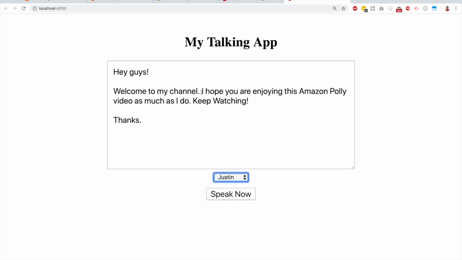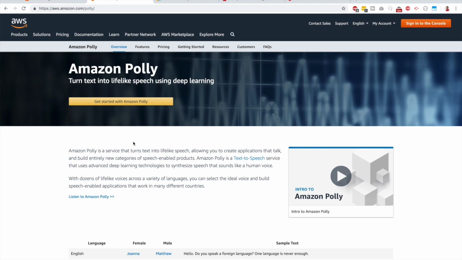So what really is AWS Polly, or Amazon Polly rather? Amazon Polly is a text-to-speech service, guys. It turns text into lifelike speech. So lifelike is the key thing, right? So you don't feel like a robot is talking back to you, but it's a more natural voice. And for that, it uses deep learning technologies to synthesize that speech, right?